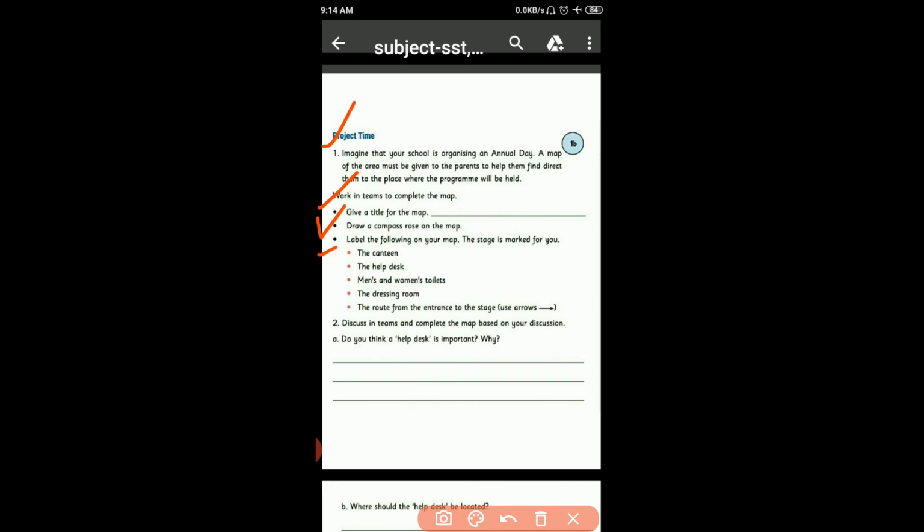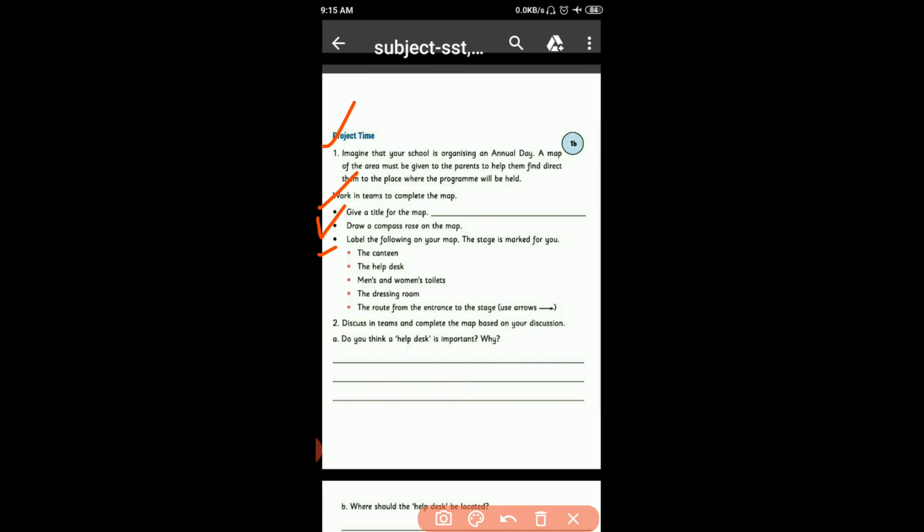Now then, label the following on your map. The stage is marked for you. आपको कुछ चीजें लेबल करनी है मैप के ऊपर. स्टेज मार्क किया हुआ है और फिर आपको बताना है. कैंटीन, हेल्प डेस्क, मेंस एंड वुमेन्स टॉयलेट्स, ड्रेसिंग रूम, the route from the entrance to the stage, use arrows. Okay, these things are used in the map.